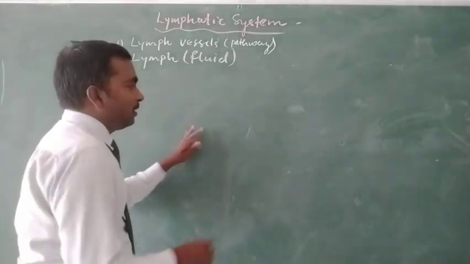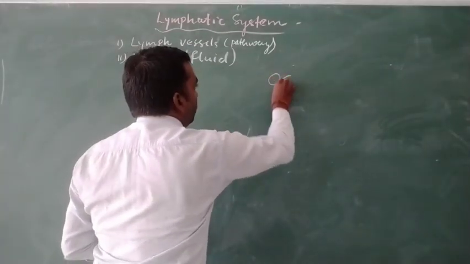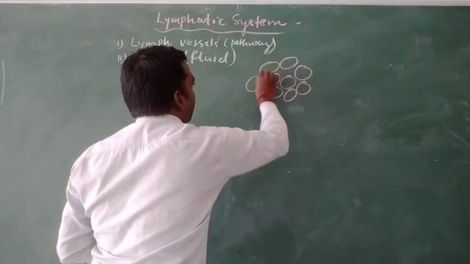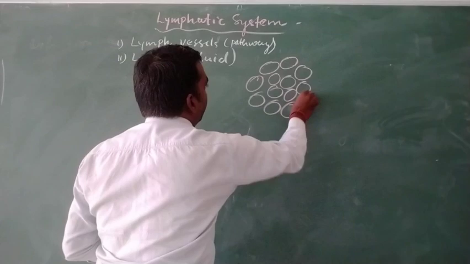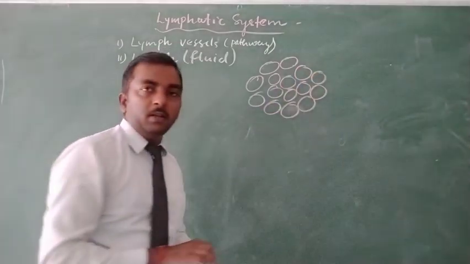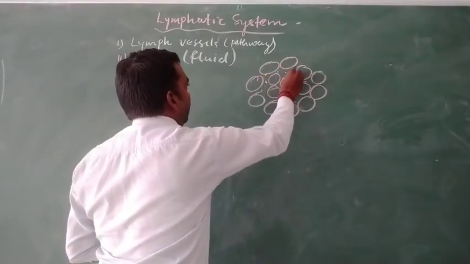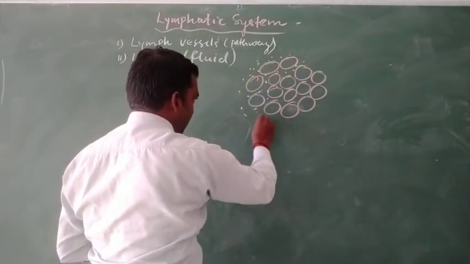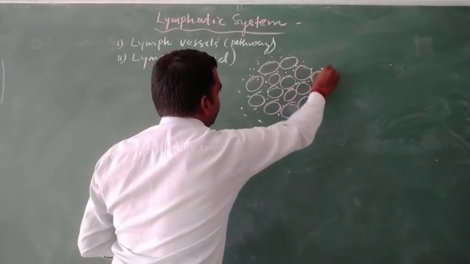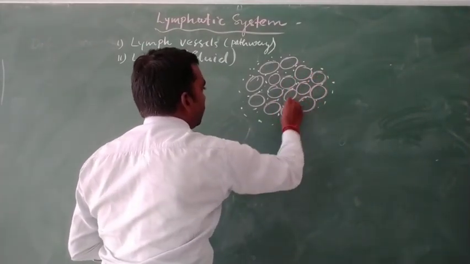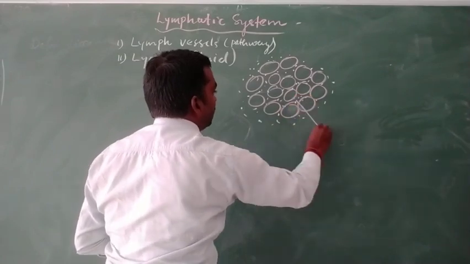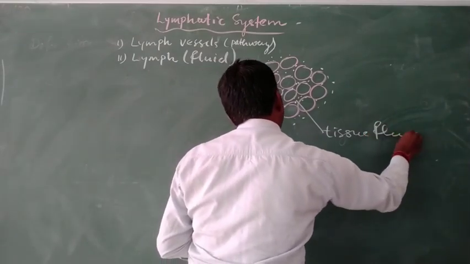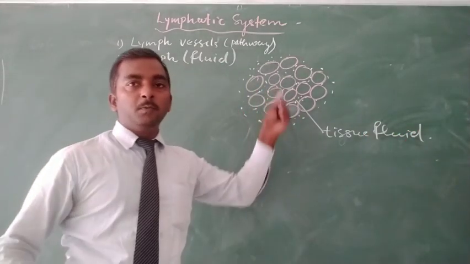And how does lymph formation take place? So we discuss it with the help of a diagram. Suppose these are the body cells, and the body cells are arranged in a fluid medium. It means around the body cells there is fluid surrounding them, and this fluid is known as tissue fluid.